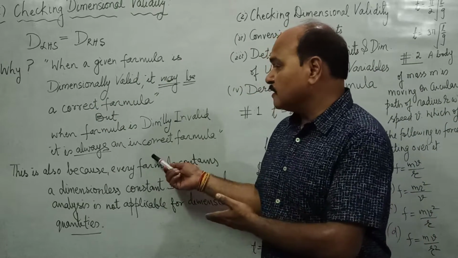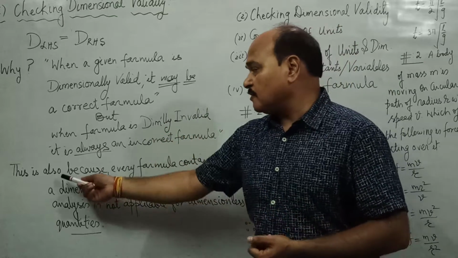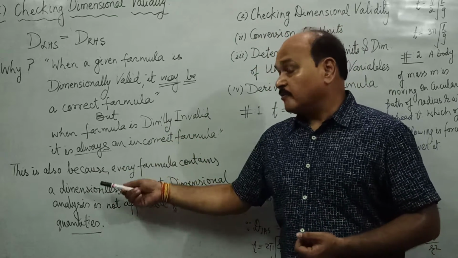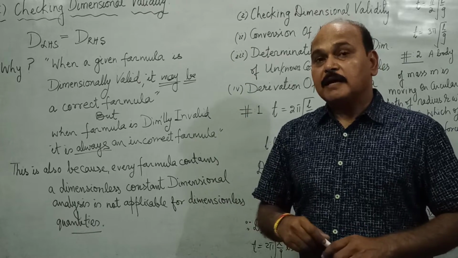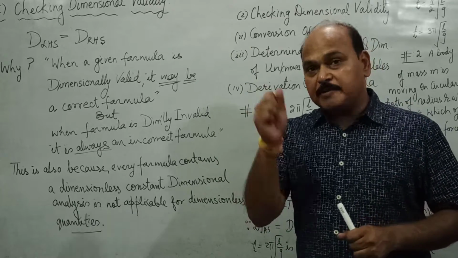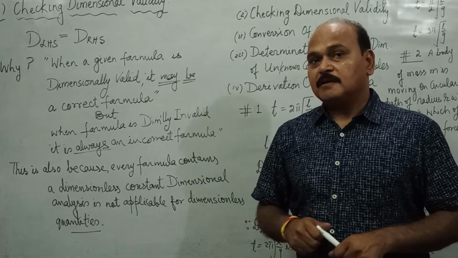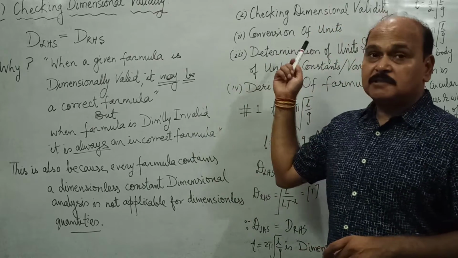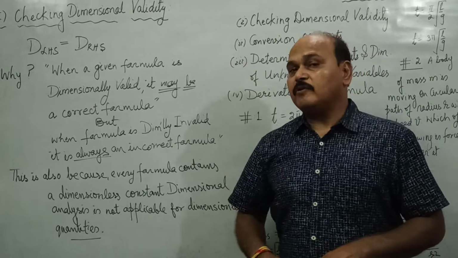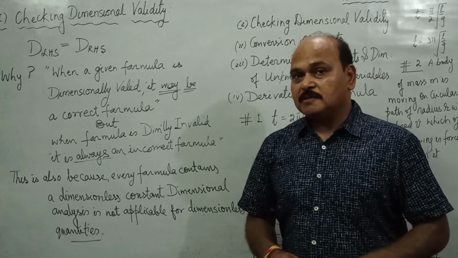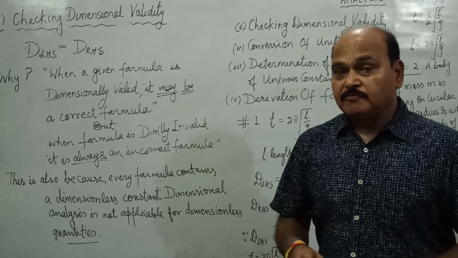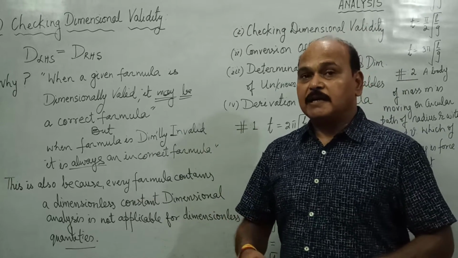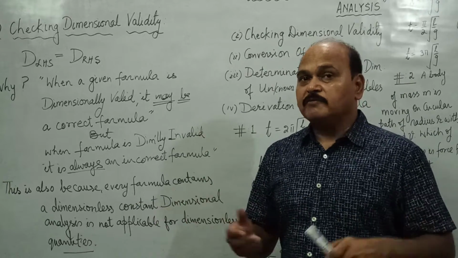But why this? This is also because of the fact that every formula contains dimensionless constant, and this dimensional analysis is inapplicable for dimensionless constant. The dimensionless constants which are there in different formulas, we cannot verify whether they are correct or find out their value.